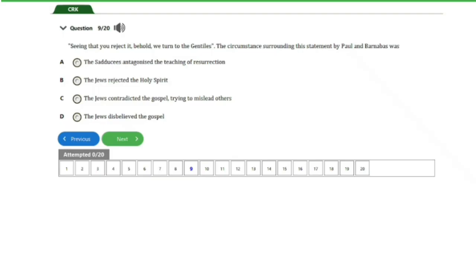So guys, the answer to this question is option C here. The Jews contradicted the gospel, trying to mislead others. So let's head on to the next question, guys.